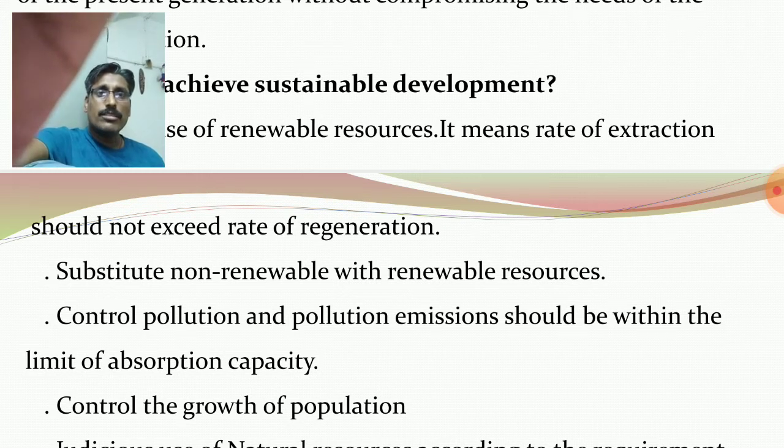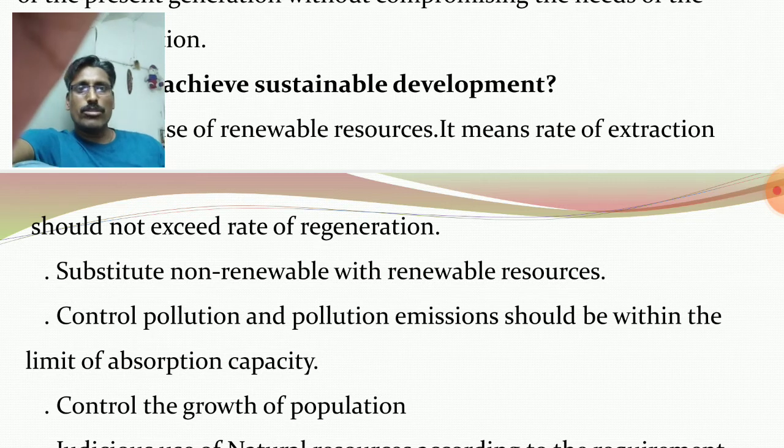Clear? So we should use non-conventional sources of energy like tidal, wind, geothermal, biomass, and we must restrict the consumption of coal, petrol, diesel, because these are conventional sources of energy. So always use more renewable resources and restrict the use of non-renewable resources.